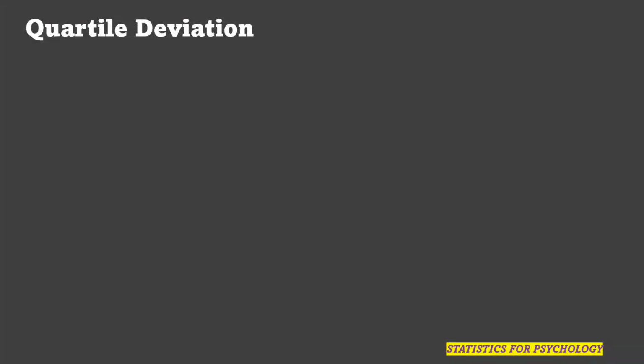So let us go to the next measure of variability, that is quartile deviation, and quartile deviation is denoted by QD. This is one of the very important measures of variability. Quartile deviation, you can say, is an index which measures the dispersion of the middle 50% scores in a distribution. Suppose we have a data set like this, and here we will say this is the first 25%, and this is the last 25%, and this is the middle 50%.